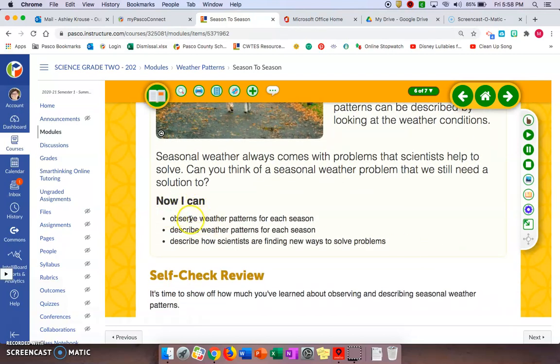Now I can observe weather patterns for each season. Describe weather patterns for each season. Describe how scientists are finding new ways to solve problems.